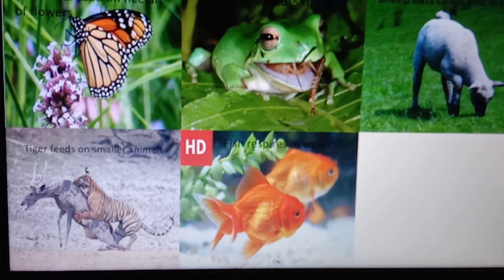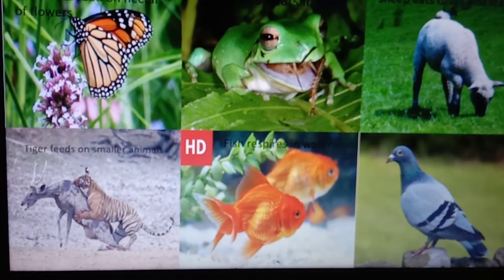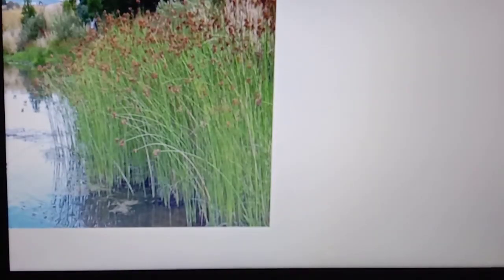See the fish. Fish lives in water. Fish respires in water. Respires means breathes. Fish breathes in water. Whereas pigeon, it cannot live in water and it cannot breathe in water. See another example, these are the bulrushes. They grow in water or marshy areas.